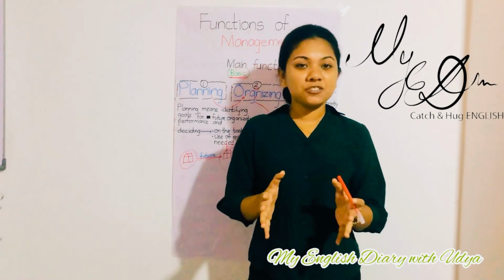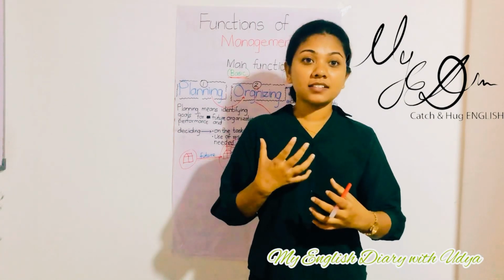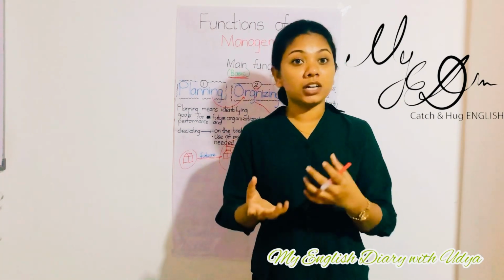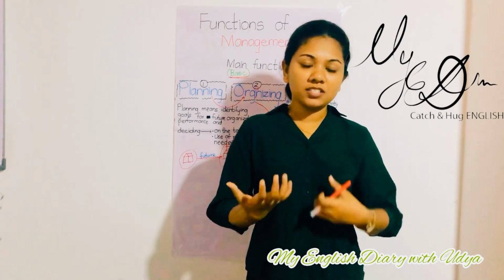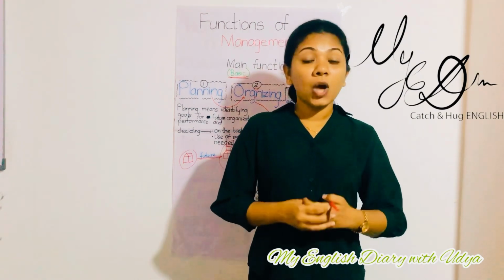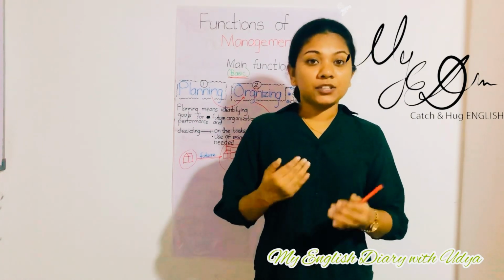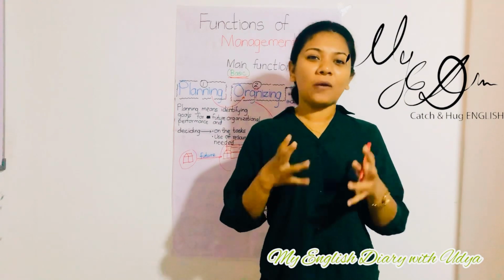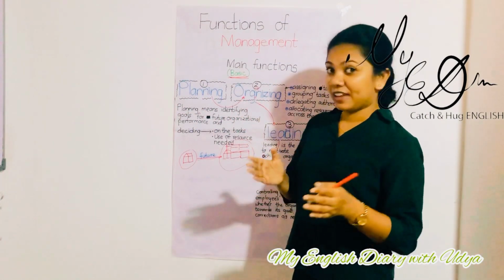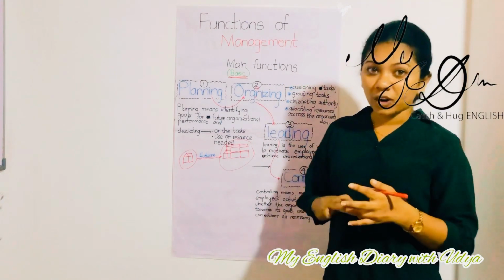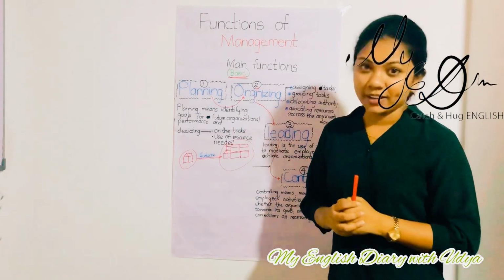Absolutely, management is doing things and controlling workflow, operations and employees towards achieving organizational ultimate goals, right? To achieve these ultimate goals, we have to do planning, we have to do organizing, we have to do leading, and also we have to do controlling.